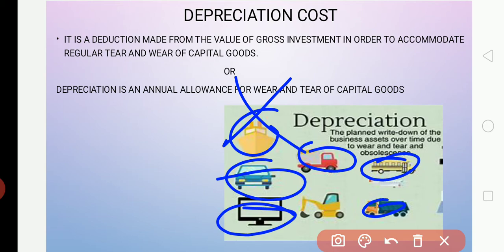When we regularly use a particular cloth, after some years it will start tearing. Wearing means wearing a cloth. Tearing means it gets cut. So when that wear and tear happens, we spend some money for that, right?